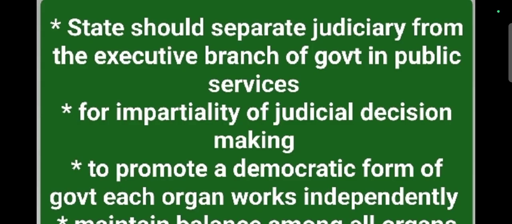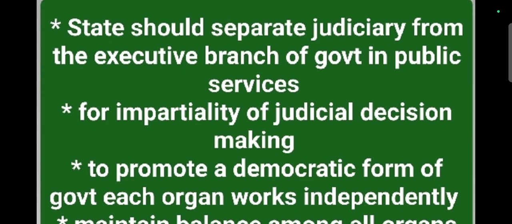So under Article 50 of the DPSP of the Indian Constitution, states should separate the judiciary from the executive branch of government in public services, because then the judiciary can show impartiality in judicial decision making.